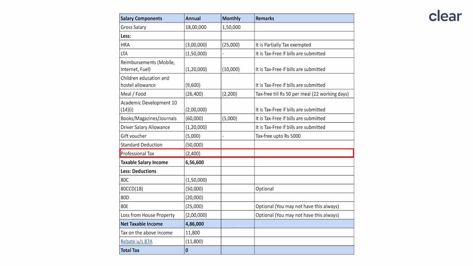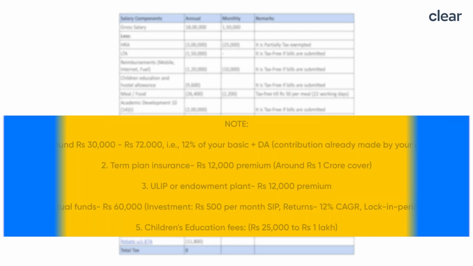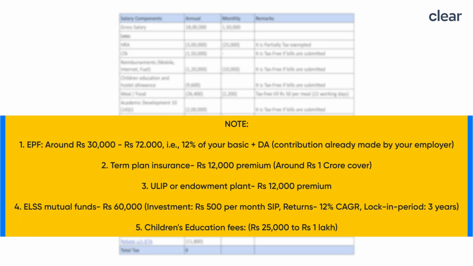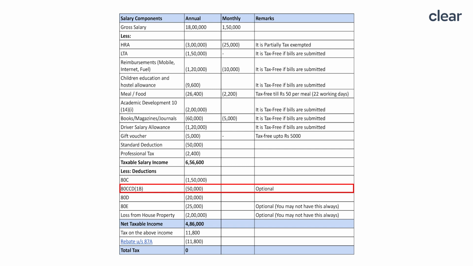After you deduct all these allowances and exemptions, your taxable salary income comes to around 6,56,600, from which you can further deduct your tax saving investments which you might have made during the year. Let us first consider 80C, where there is a maximum, that is the upper cap, of 1,50,000 rupees. Let's say you exhaust the entire 1,50,000 rupees, an optimal tax plan is suggested on the screen. And then an additional 50,000 is allowed.